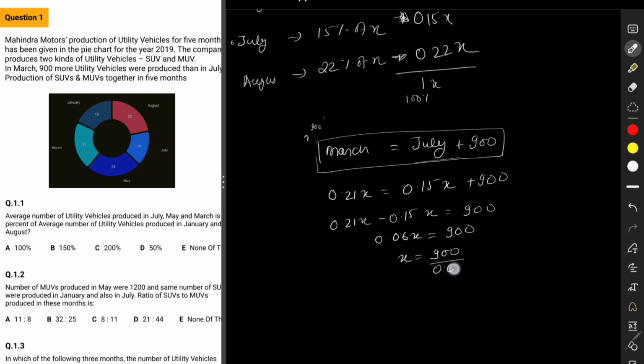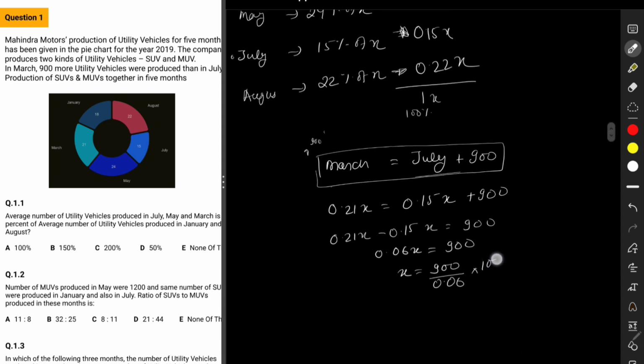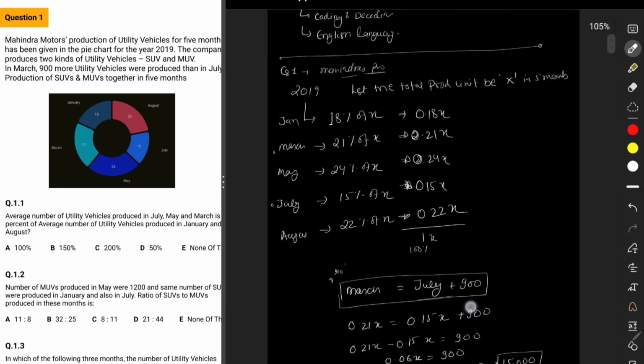What you will get, a very basic calculation over here, this becomes 15,000. So now we know that the total units produced by Mahindra in 5 months is 15,000.